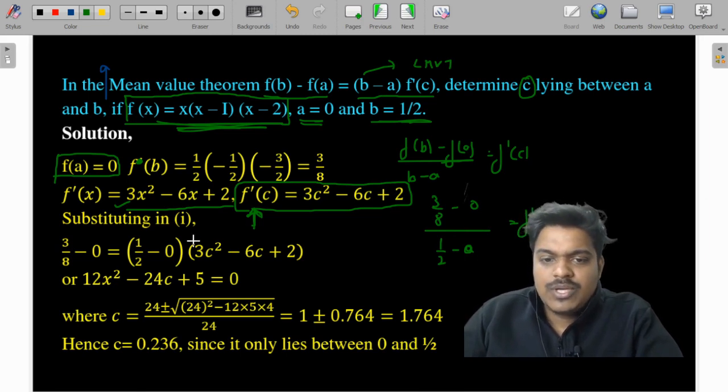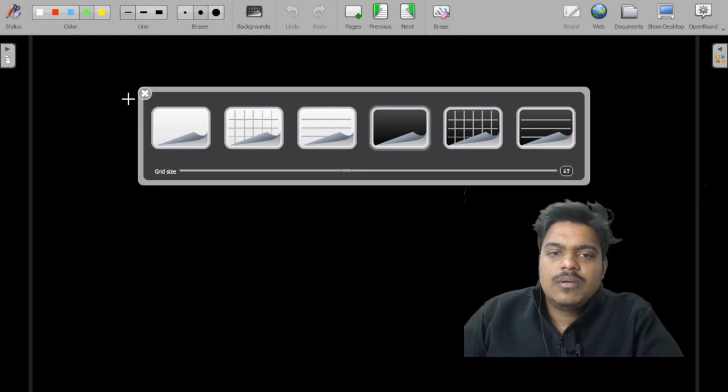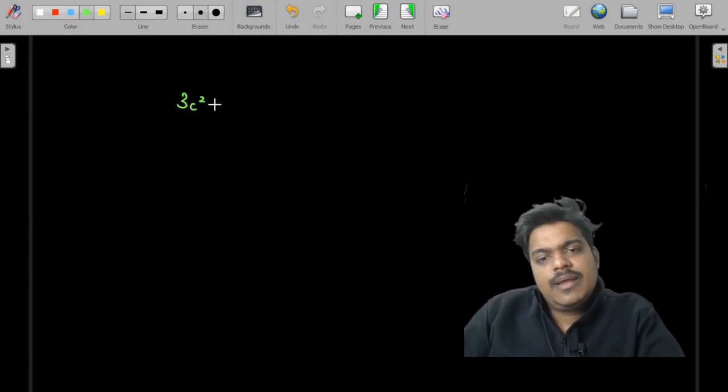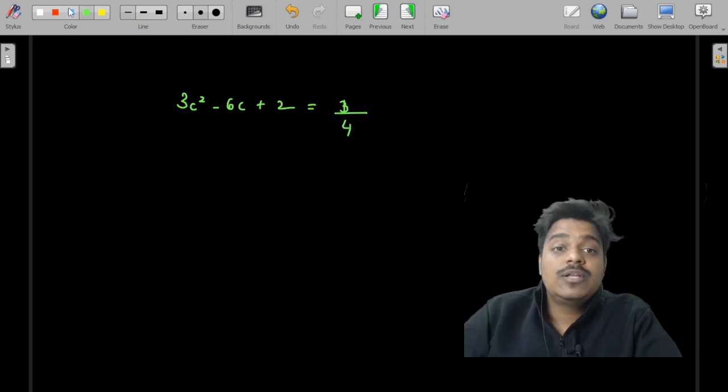Now you know that 3c square minus 6c plus 2 is equal to f dash c, which is nothing but 3 by 4. Can you solve it for c? We'll try to solve it for c, not a very big deal.